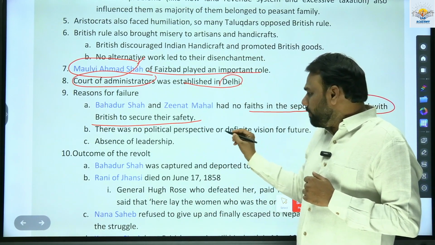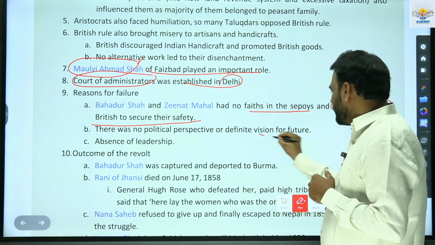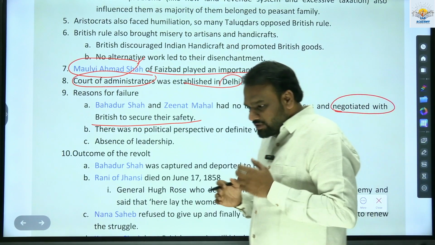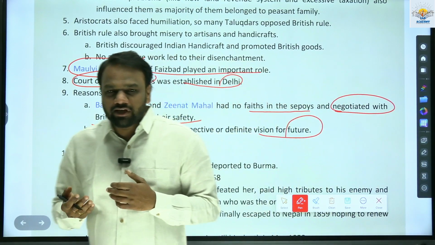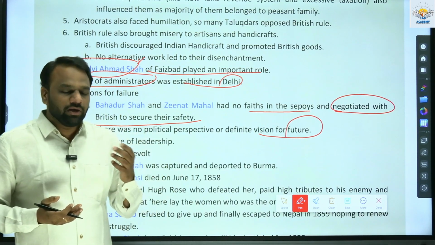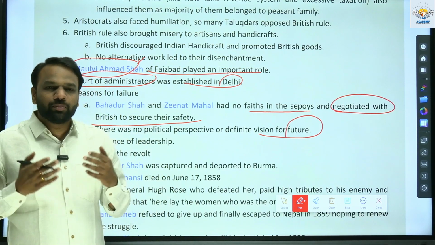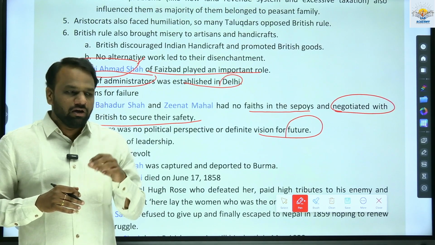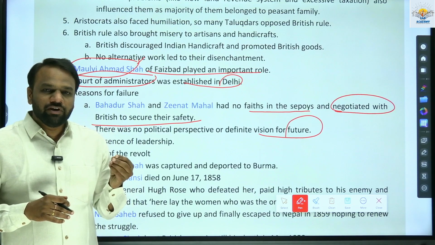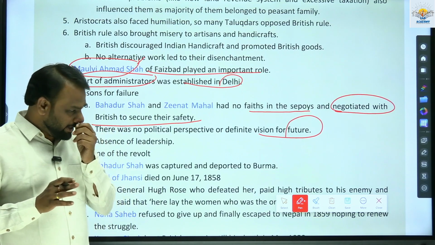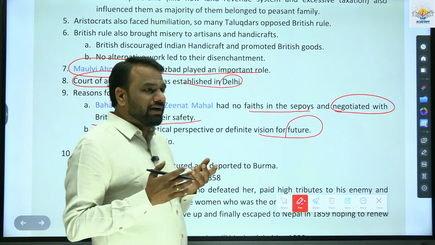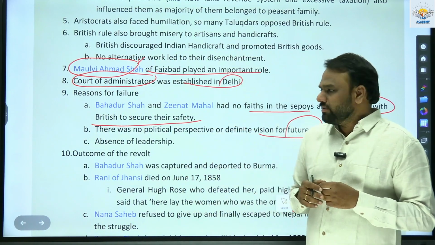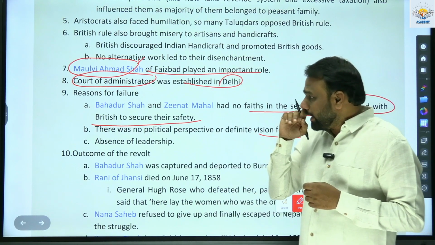Next, there was no political perspective or definite vision for the future. Again, this is an equally important reason. Because in the later phases of our independence movement, for example the Swadeshi movement, non-cooperation movement, civil disobedience movement or Quit India movement, we had a clear vision, meaning what kind of country we need to have and what kind of administrative system we want. So all this clarity we had. But in the 1857 revolt, we did not have a clear future. After the British, what next? There was no answer to it. So this was one of the reasons why it failed.